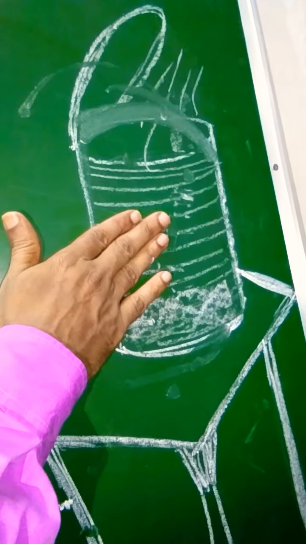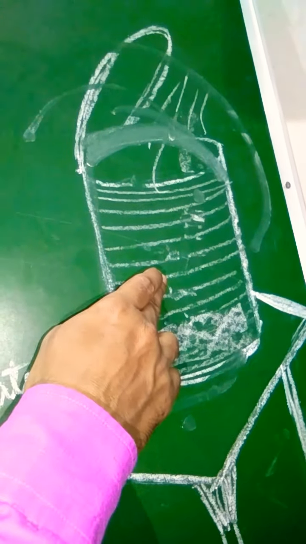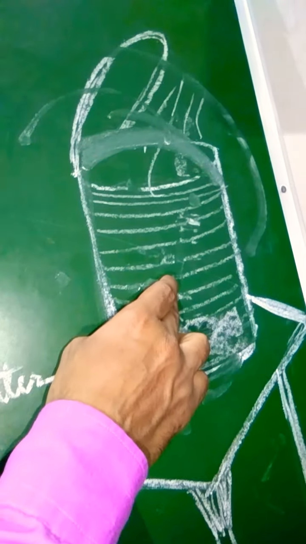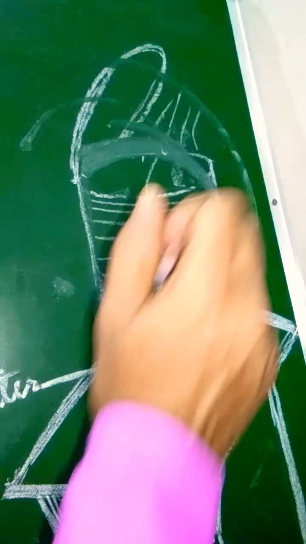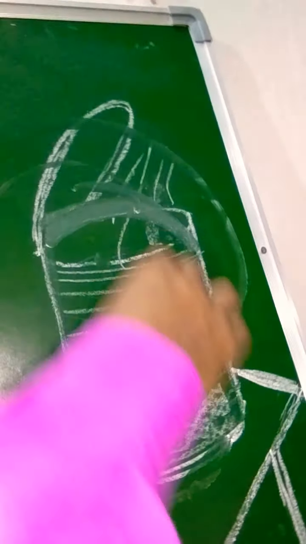Now the lid is covered, which means no air is inside the container. So atmospheric pressure, the outside pressure, is more and the inside pressure is less. For better understanding, now sprinkle some cold water onto the container.